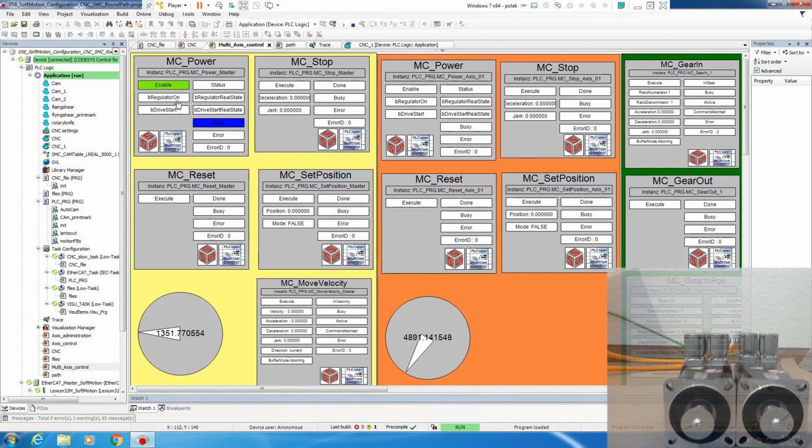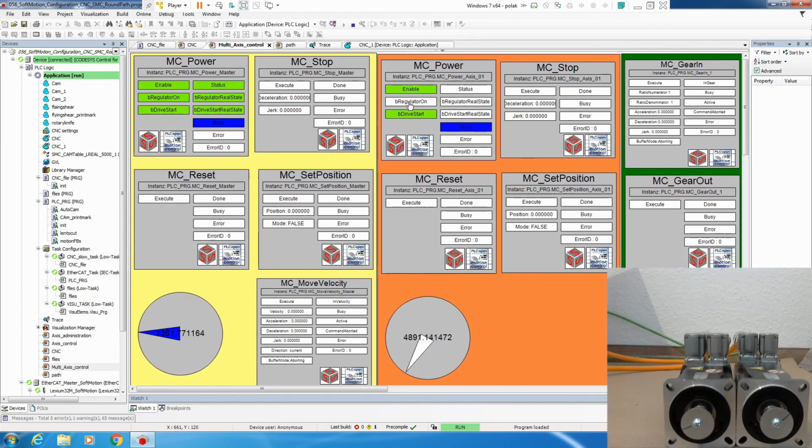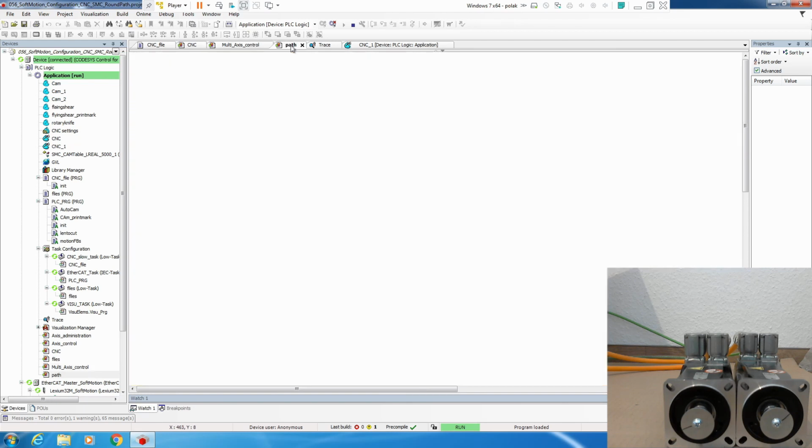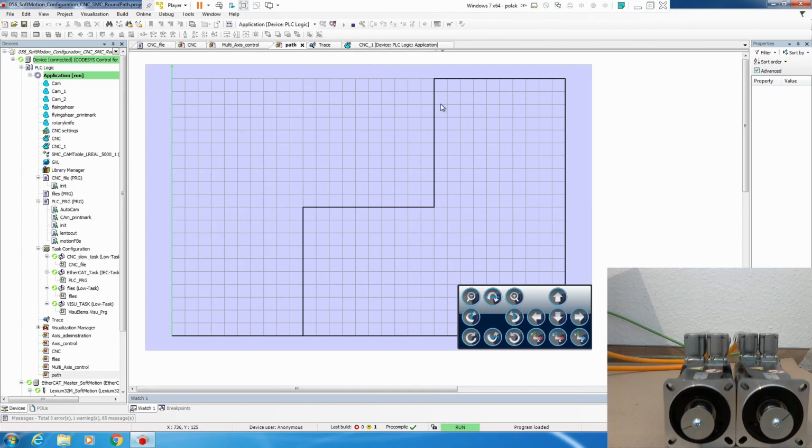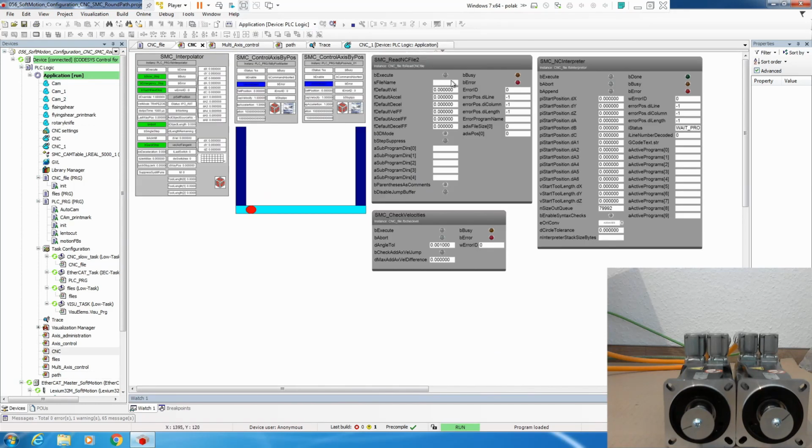So first let's enable our drives, set them position again to 0. Let's see our path. So we have our steps and then we go to CNC. The steps.cnc file is already on a PLC. And enable check velocity, and then we enable interpolator.